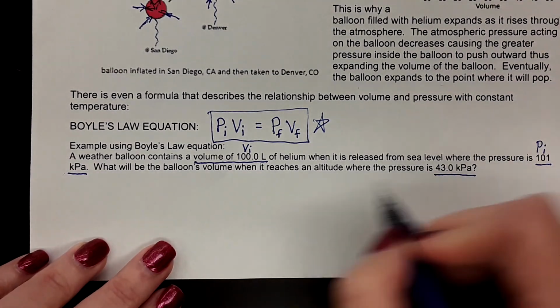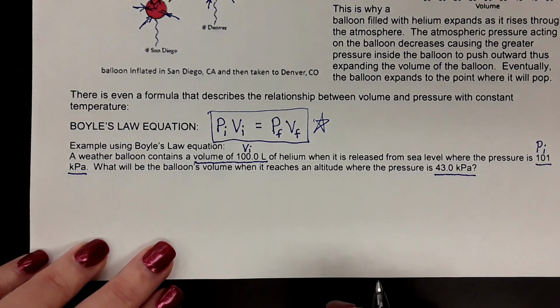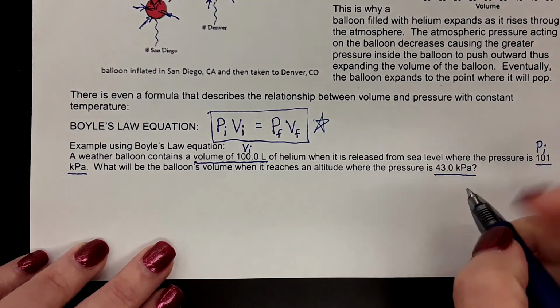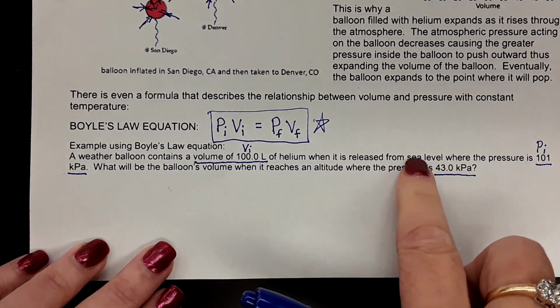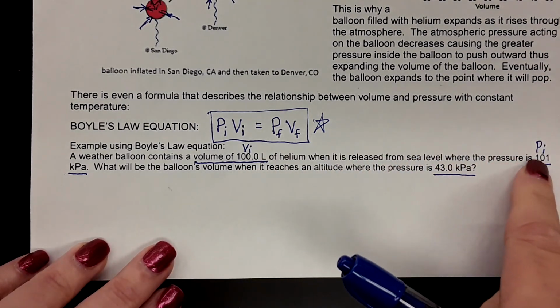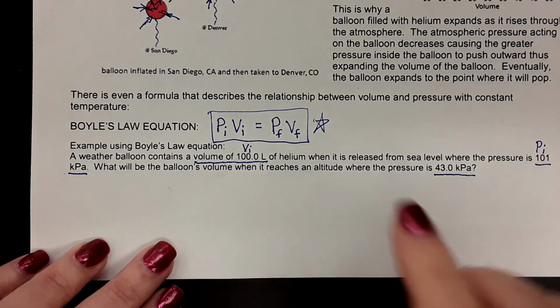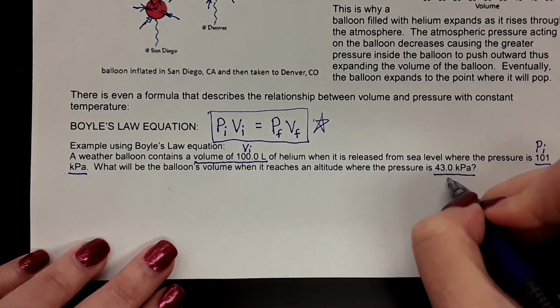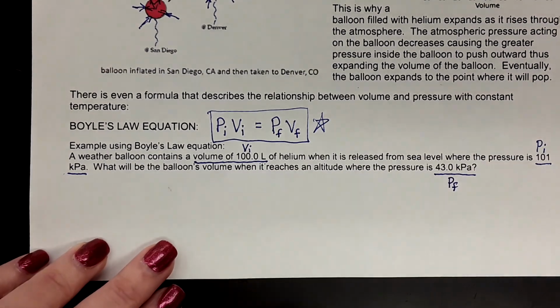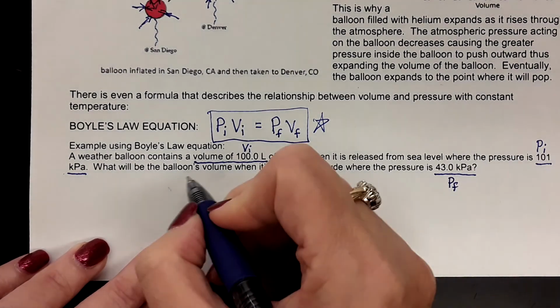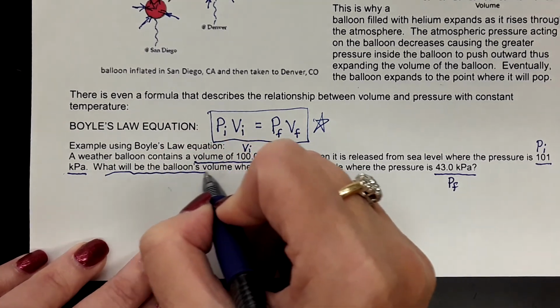And we want to know what will be the new volume of the balloon. Well, this new location is where we have our final state. So at sea level was our initial state, and at the new altitude is our final state. So this is going to be the final pressure. Remember, kilopascals pressure, liters volume. We want to know what will be the new volume.